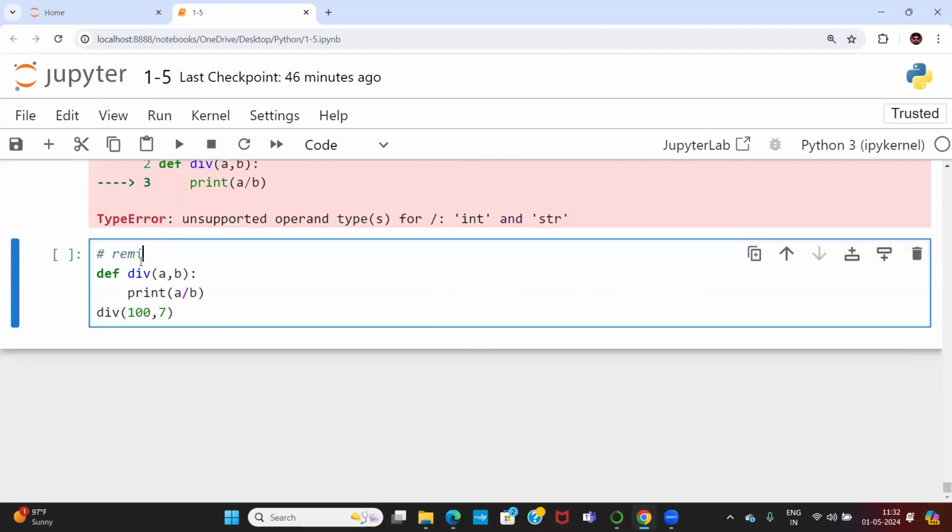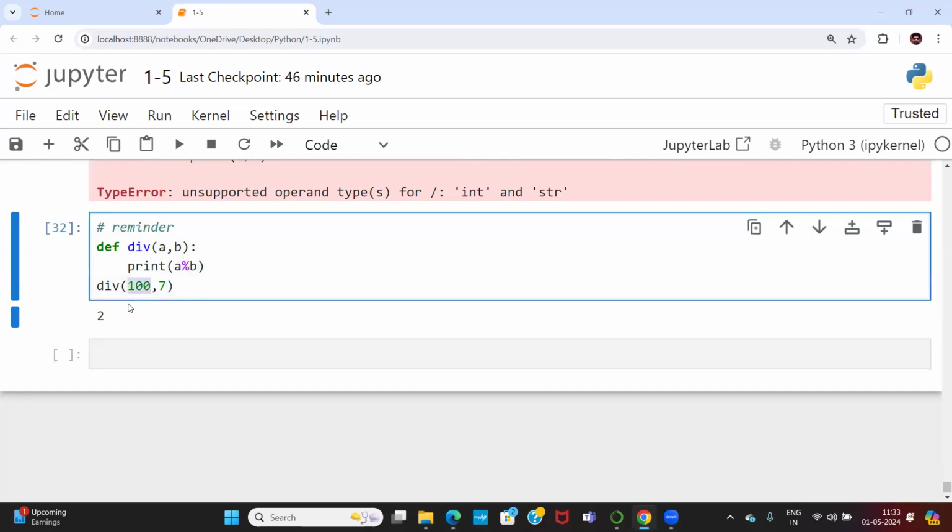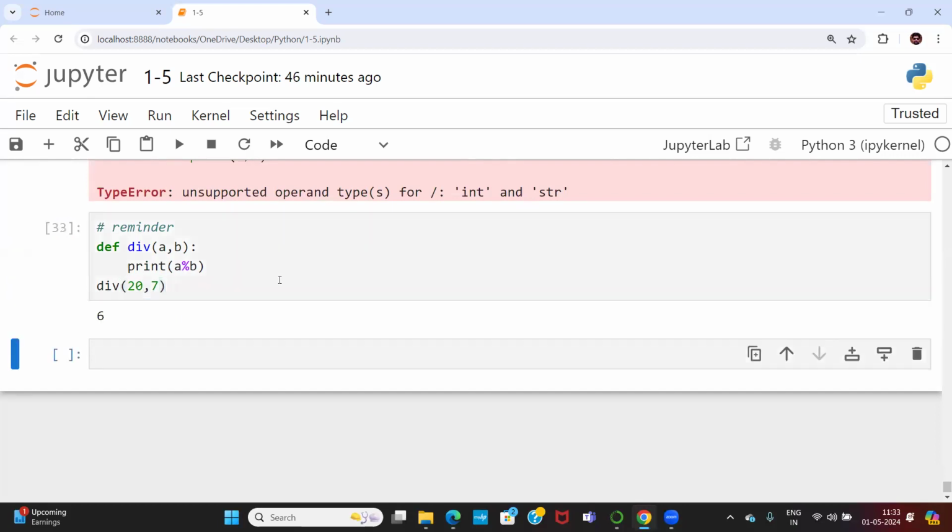Now the remainder. What is the remainder? What is the remainder value? 2. 7 will go into 100 how many times? Let's see. Does 7 go into 100? Okay, how many times does 7 go into 20? 7 twos are 14. What is the remainder? Exactly.